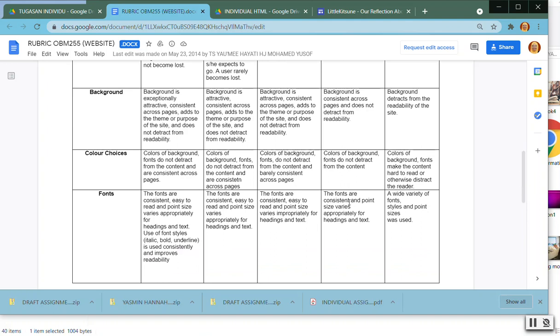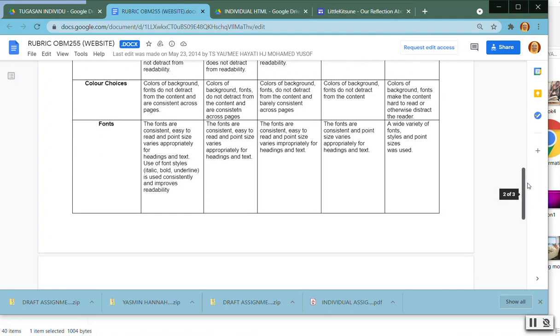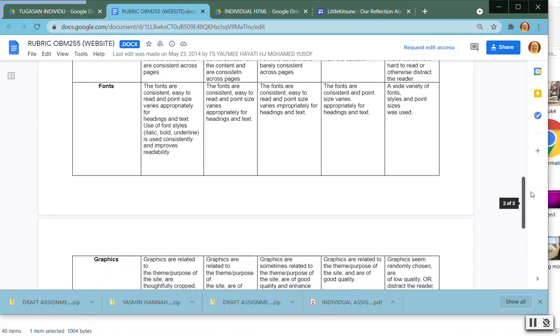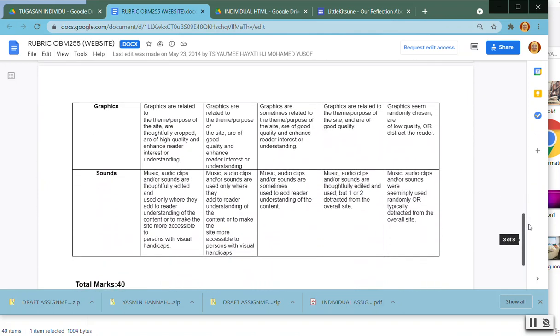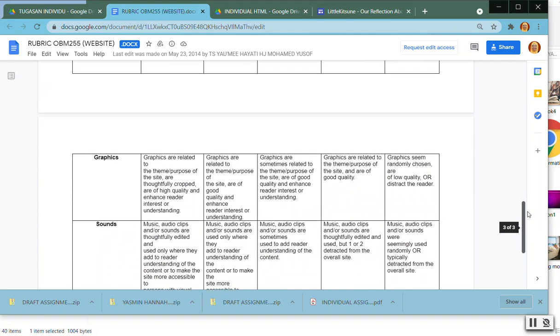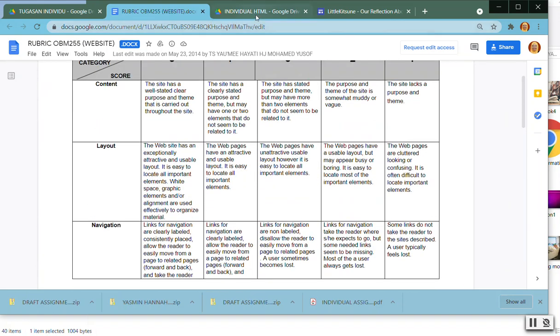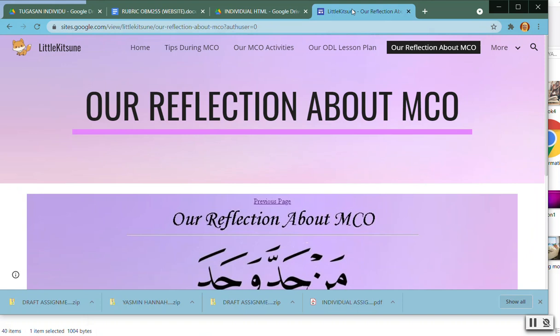Okay, the color choices. Make sure you make your choice of colors interesting. And then the fonts, make sure the fonts are consistent. This is according to the marking. Apply the requirements, but make it interesting to get high marks. And then the graphics that you are using, and lastly the sound that you have chosen. So this is the explanation for this one.